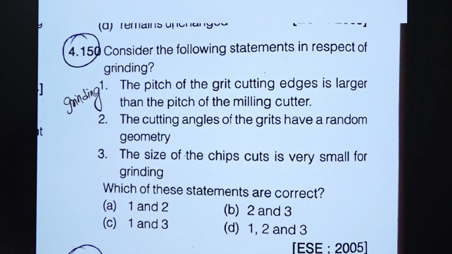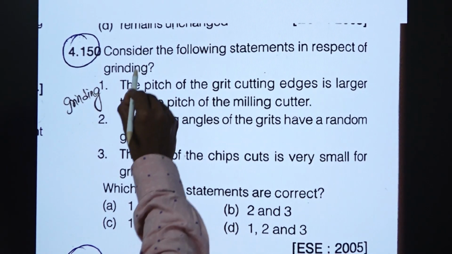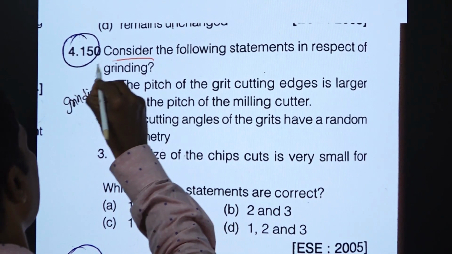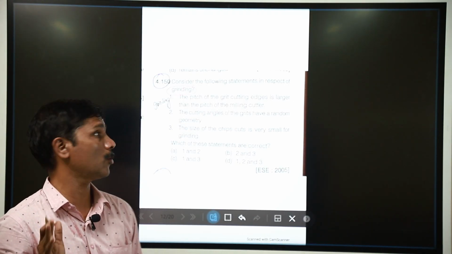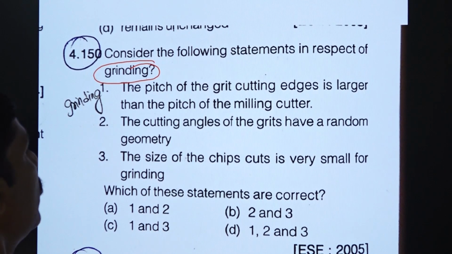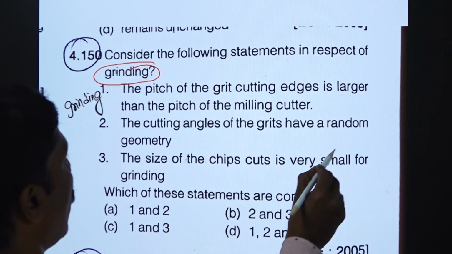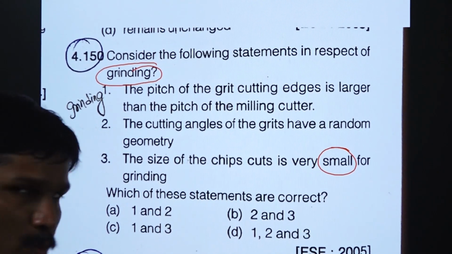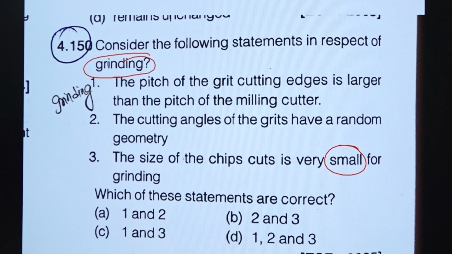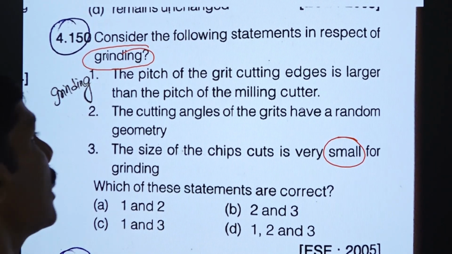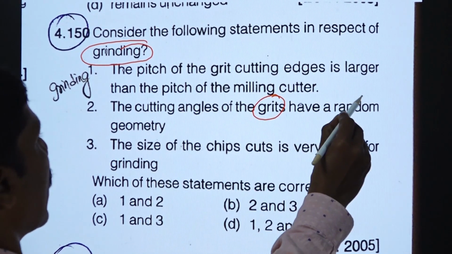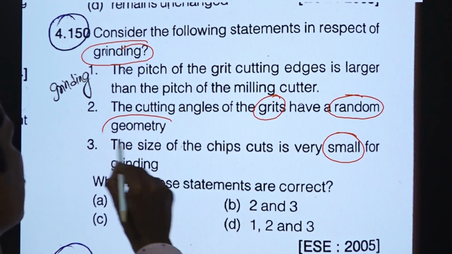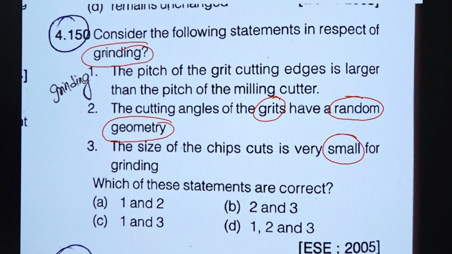Now, we are having a beautiful question. Consider the following statements in respect of grinding. These are the characteristic features of grinding. Whenever you see the grinding operation, you should observe these characteristic features. What are they? The size of chip cut is very small. Yes, in grinding, small chips are produced because it is a surface finishing operation. The cutting angles of grit have random geometry. Yes, each grit has random geometry. It cannot be fixed.